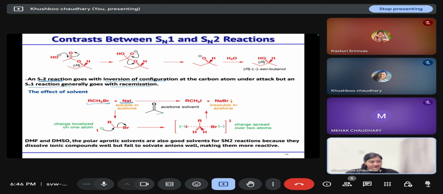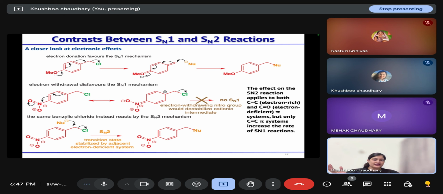If we are talking about electronic effect, in the case of SN1 reaction, if an electron donating group is present, then the rate of SN1 reaction will increase. But if an electron withdrawing group is present, there will be no SN1 reaction in the case of this benzylic system.